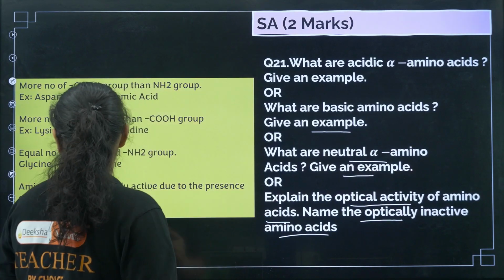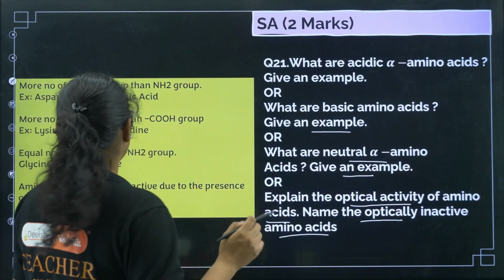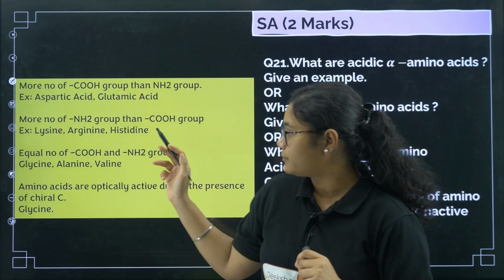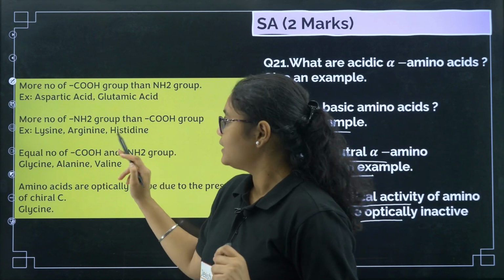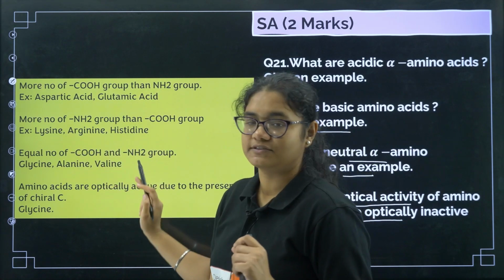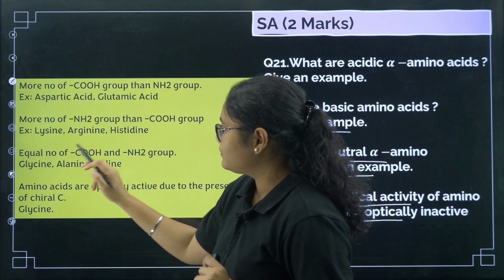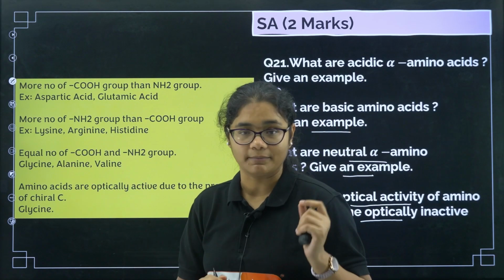So you can see here more COOH groups than NH2 groups, examples aspartic acid and glutamic acid. Next, for basic amino acids, more NH2 groups than COOH groups, examples lysine, arginine, histidine. Next, equal number of COOH and NH2 groups: glycine, alanine and valine, okay. These are the examples you should remember.